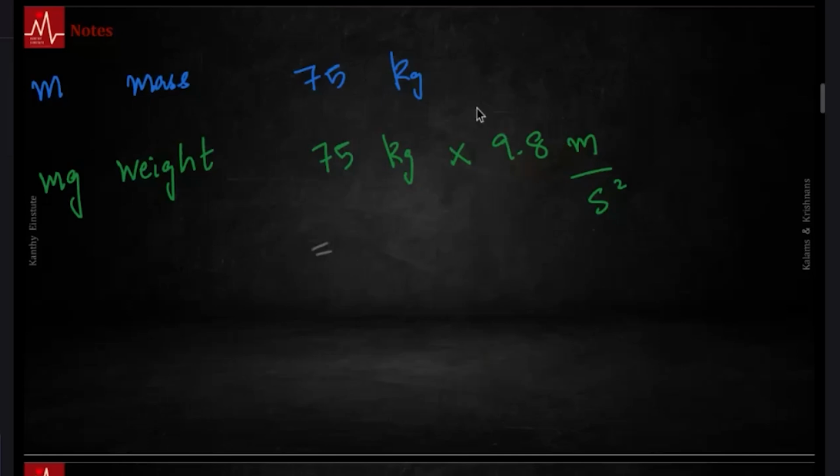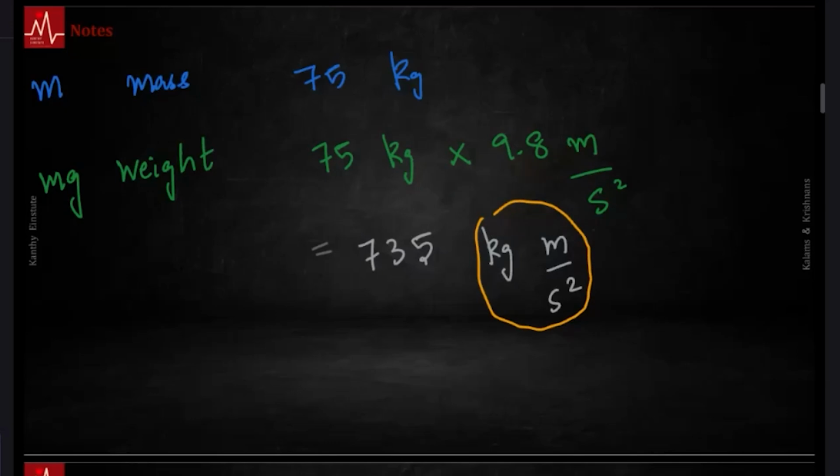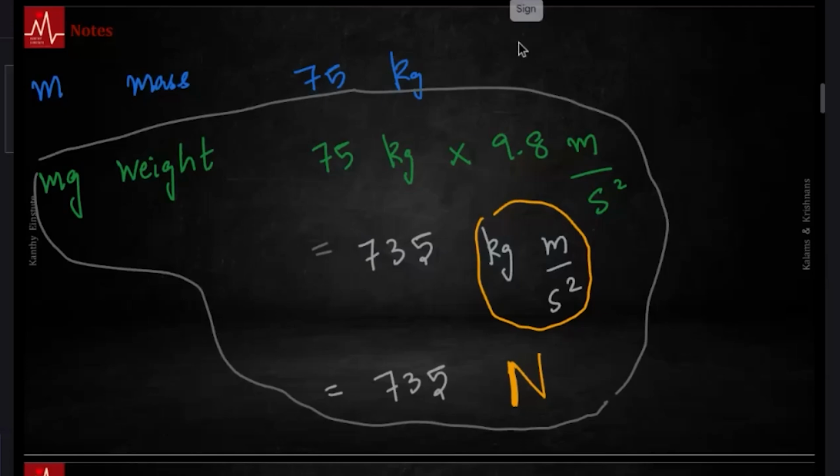This number, we can quickly calculate what it is. I don't have a calculator... yeah, I do have a GATE calculator here. So 75 into 9.8 is 735. This corresponds to 735 kilogram meter per second square. This also happens to be the definition of 1 Newton: 1 Newton is 1 kilogram meter per second square. So you have Newton. All the terms over here are forces.